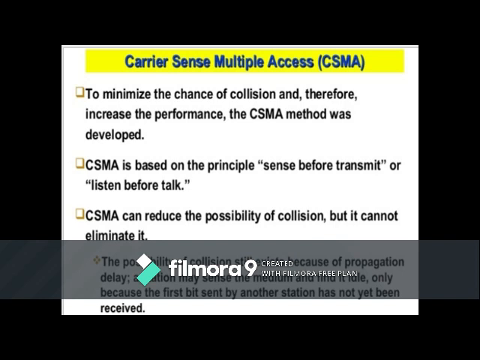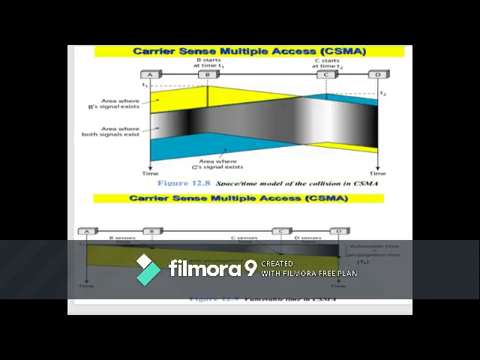In carrier sense multiple access, the chance of collision can be reduced if a station senses the medium before trying to use it. That is, CSMA requires that each station first listen to the medium before sending. In other words, CSMA is based on the principle sense before transmit, or listen before talk. CSMA can reduce the possibility of collision, but it cannot totally eliminate it.